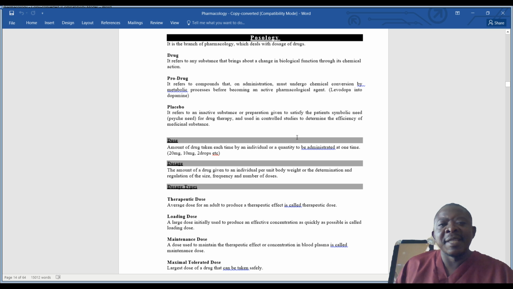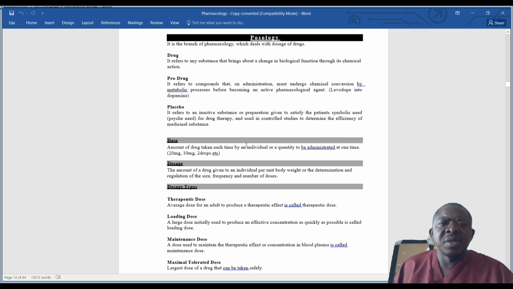So a placebo necessarily refers to an inactive substance or preparation that is given to satisfy the patient's symbolic or psychological needs for drug therapy, and it will only be used in controlled studies to determine the efficiency of medicinal substances. Okay, so there can be blinded studies, double-blinded, single-blinded studies, so that even the person who is administering doesn't know that what they are giving is a placebo.